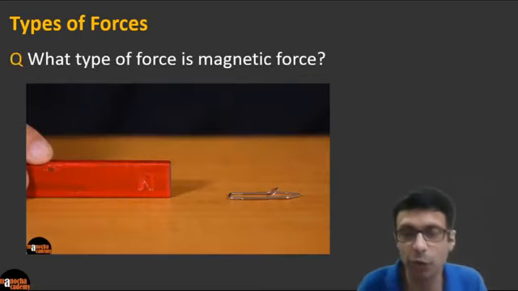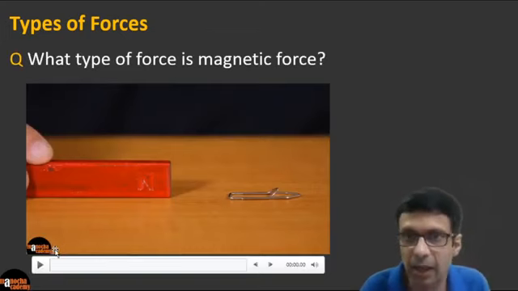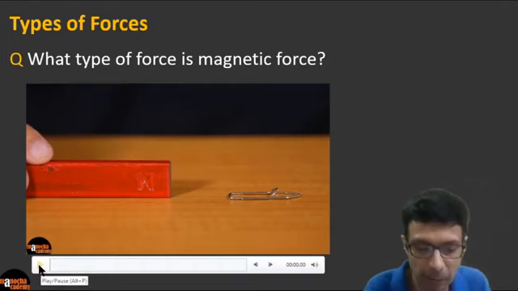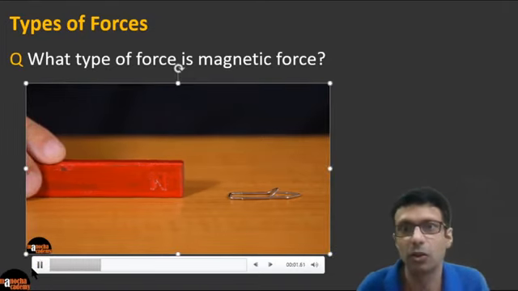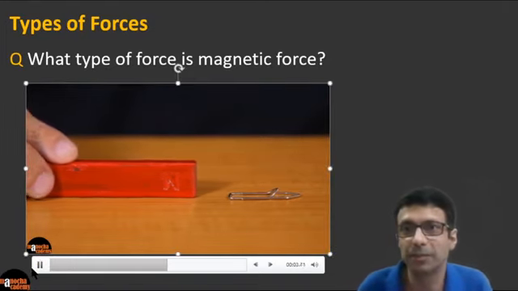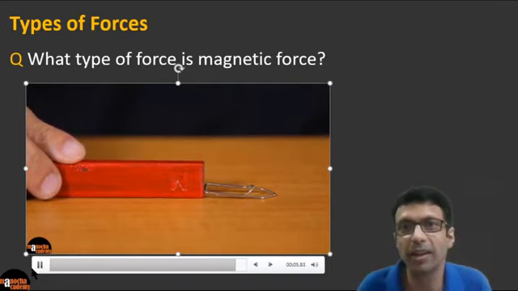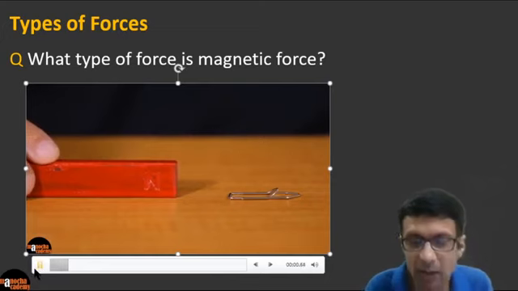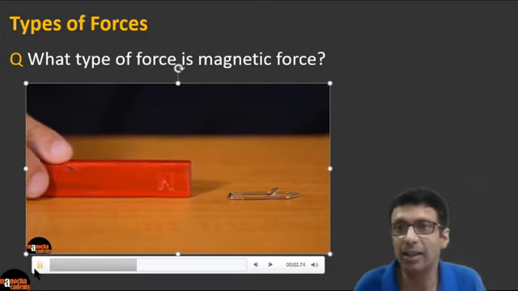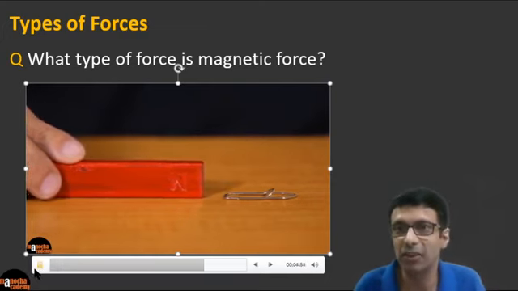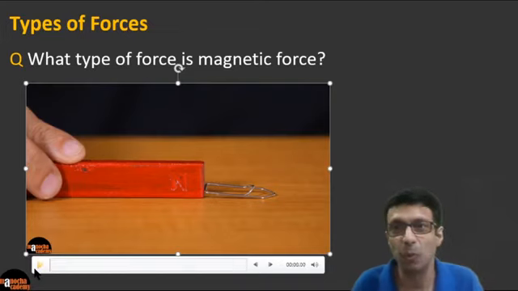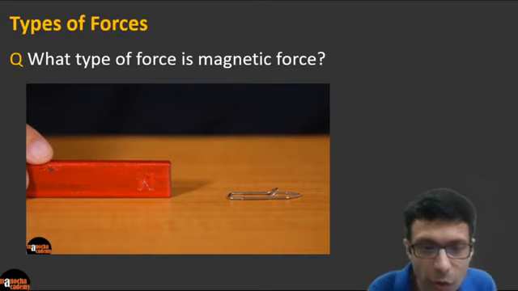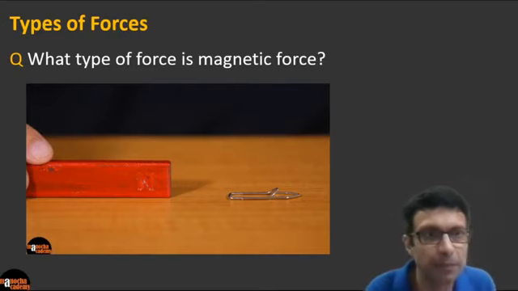So I have a question here for you. I'm going to play this video here and you tell me what type of force this is: magnetic force. So please watch this video here. And guys, what do you think? This magnetic force, did you see that? Did you see that the magnet is attracting that iron pin? It's attracting that pin towards it. So magnetic force, as you saw in the video, is it a contact force or a non-contact force? What do you guys think?